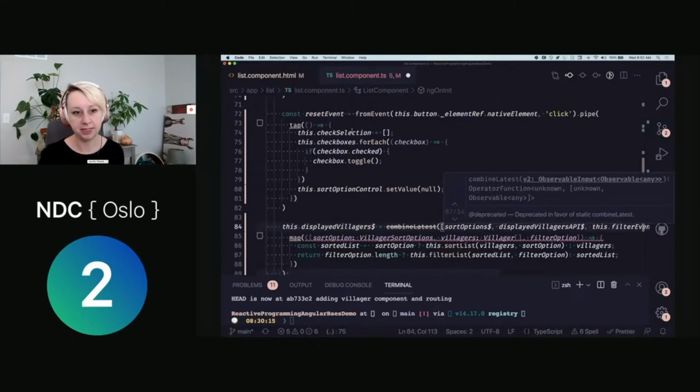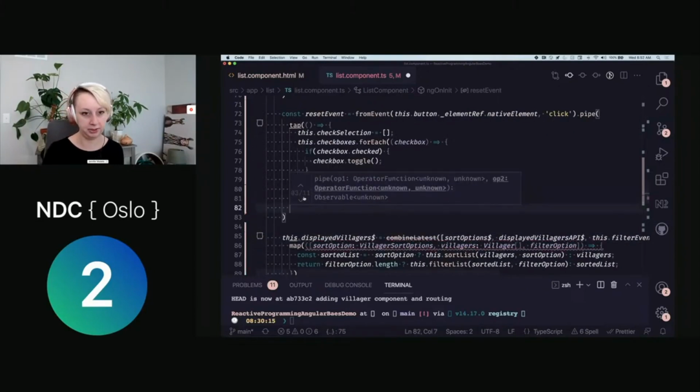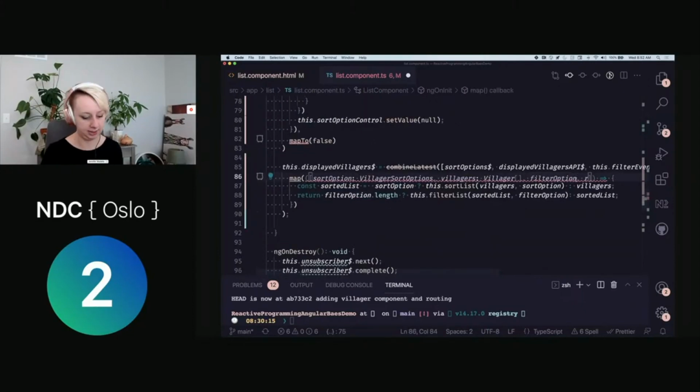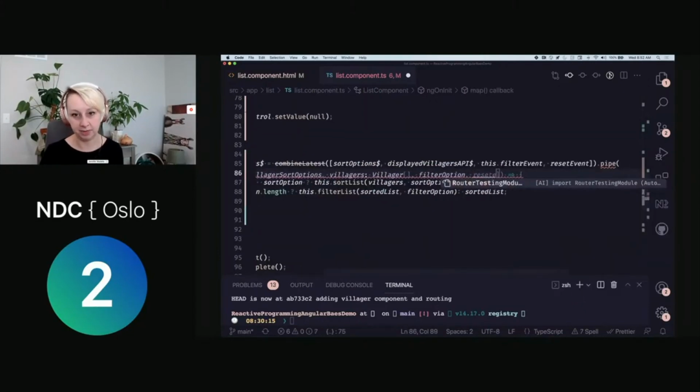Maybe I do something like this. I'm not returning anything at this point, so I'm just going to say map to, and anytime this reset event executes, I'm just going to map the value to false. And so maybe I want to listen for this reset event. I'm getting the reset event in my stream here. And then if false, I want to do some logic here.